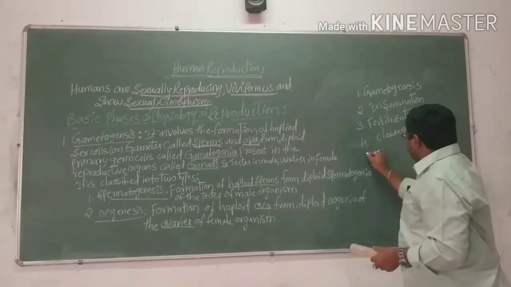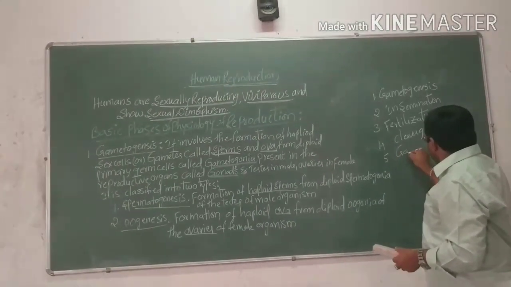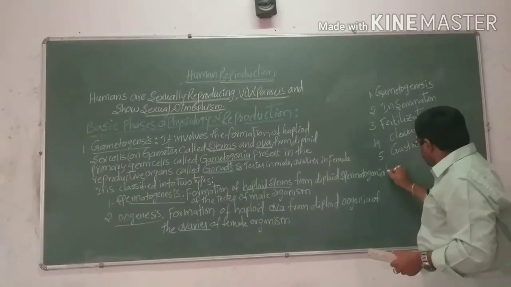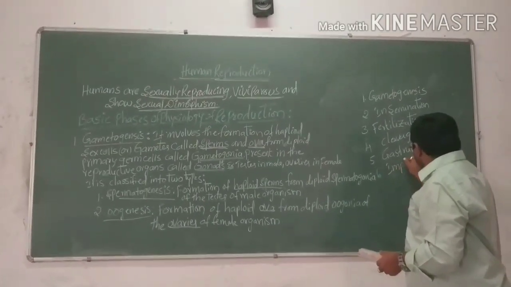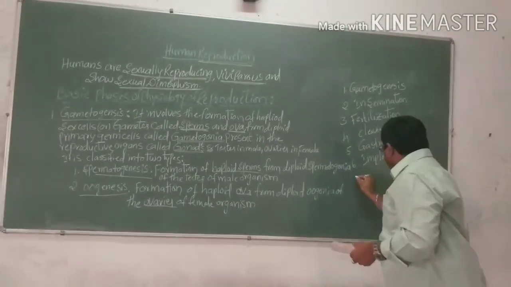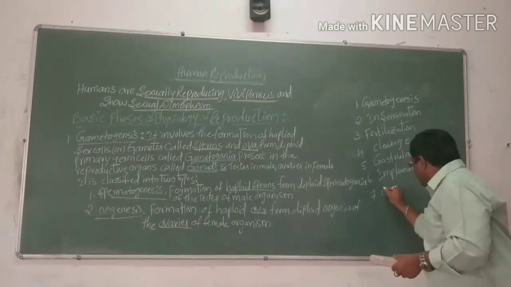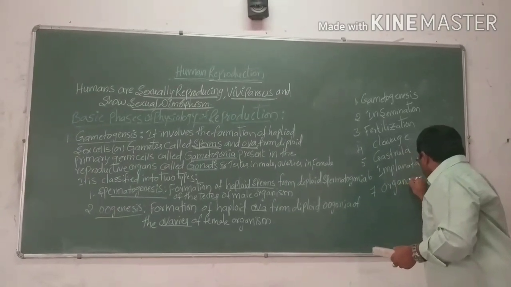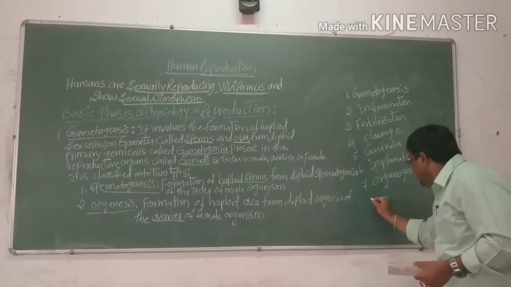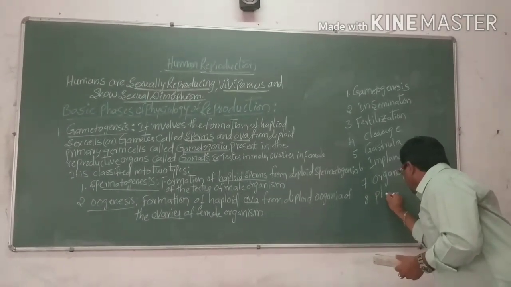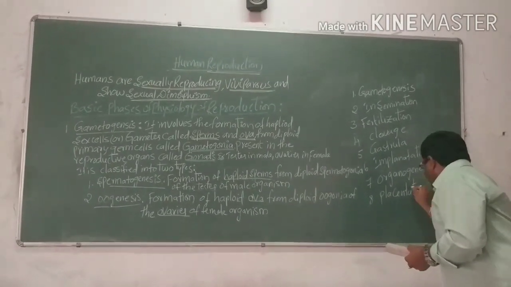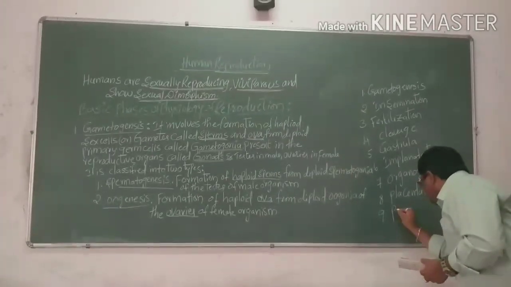cleavage. The fifth one is gastrulation. And the sixth one is implantation. Later comes organogenesis, or we can say morphogenesis. The eighth one is placentation. And lastly, parturition.